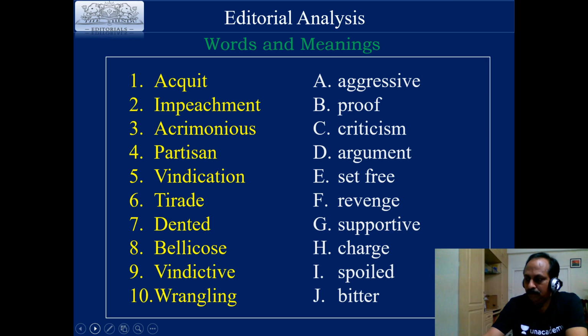What is the meaning of tirade? Proof is right, Optimus. Next one. What is the meaning of tirade?